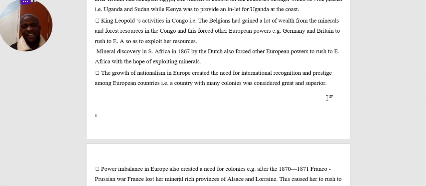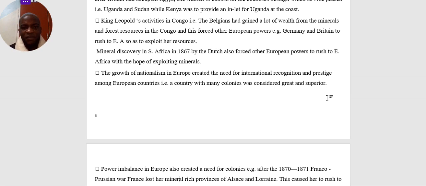If you look at Drakensberg Mountain in South Africa, the Zulus were protecting that mountain because the mountain had, first of all, fertile soils, and at the same time, around it there were minerals. So this even caused the clash between the British and the Zulu. We had the Anglo-Zulu wars because the South Africans were trying to protect those areas. Though they didn't know the products from these minerals, they were fighting to protect their areas.